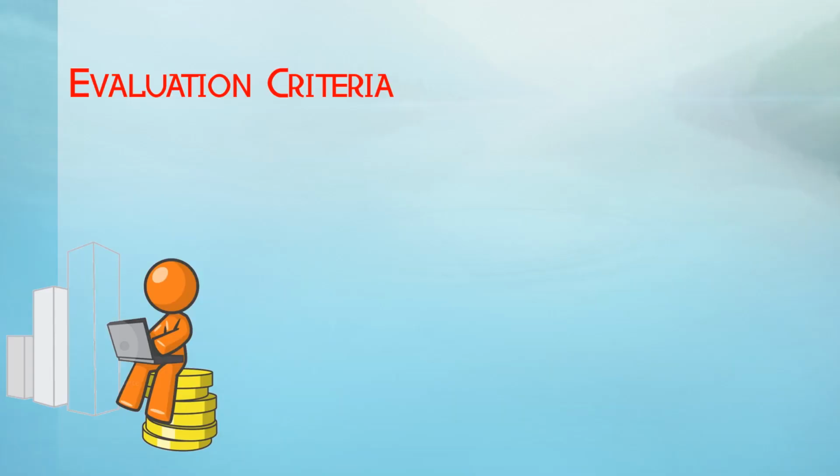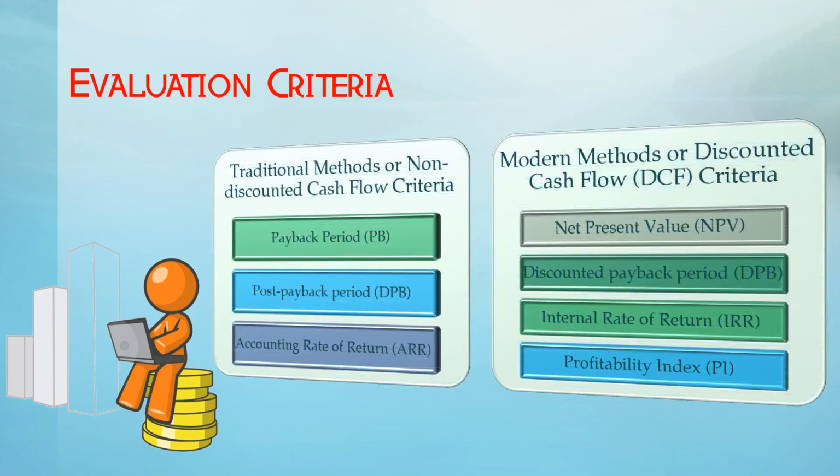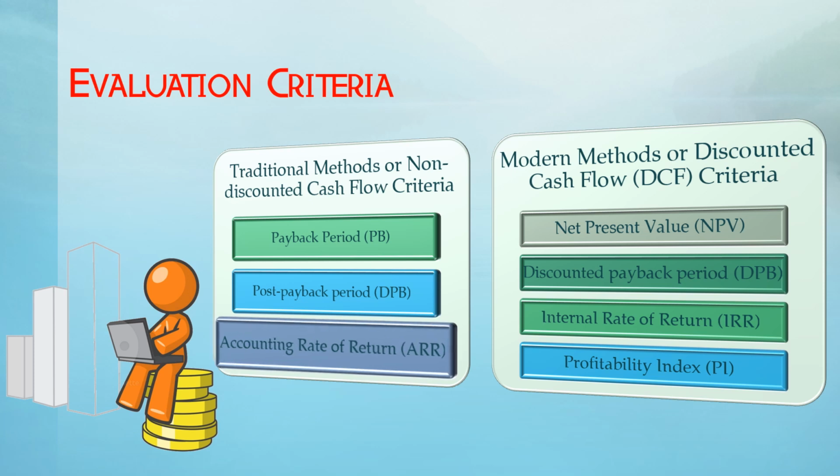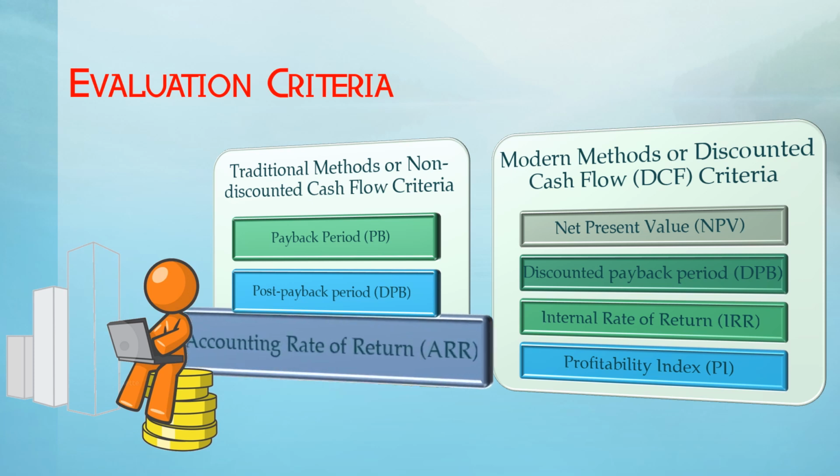I hope you remember that I have given the introduction about the various evaluation criteria, that is the various capital budgeting techniques, in the introduction video. In the second video, we completed payback period and post payback period, and today we are going to see about accounting rate of return. With that, our traditional techniques for capital budgeting are getting over. From the next video, we will be seeing the modern methods or discounted cash flow criteria methods. Right, let us see about ARR.